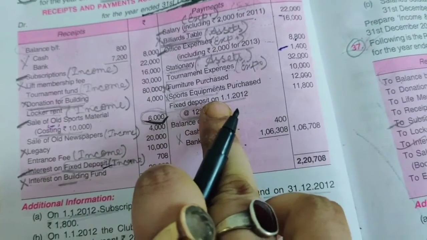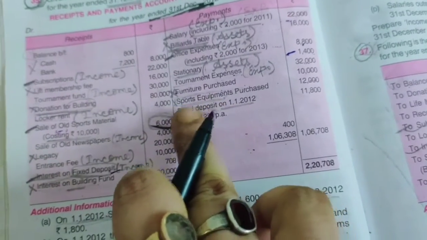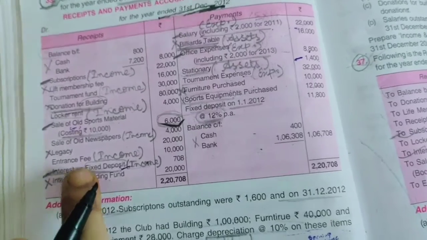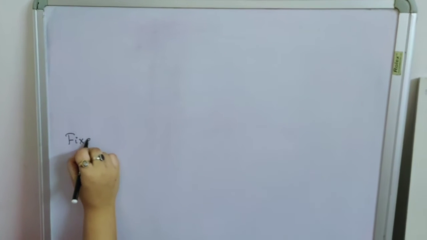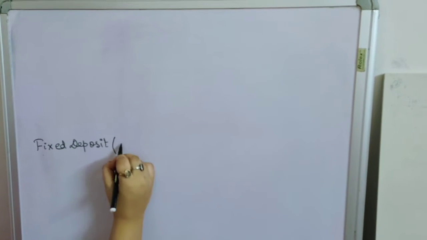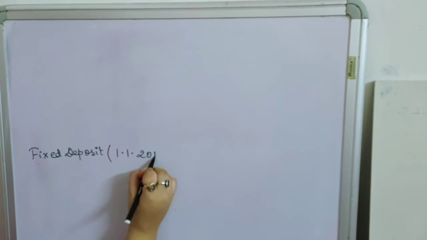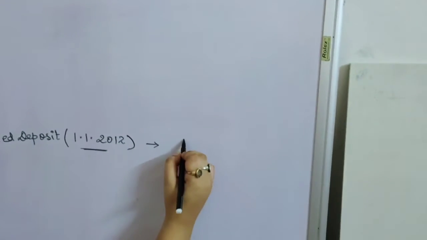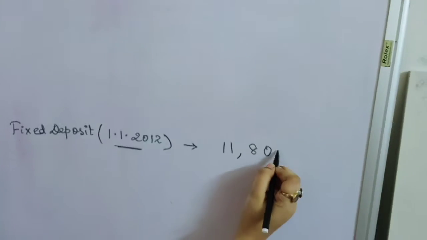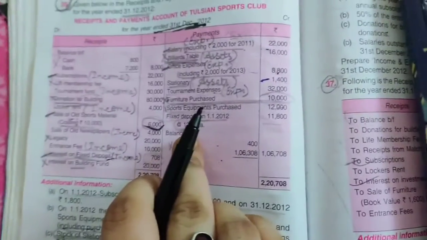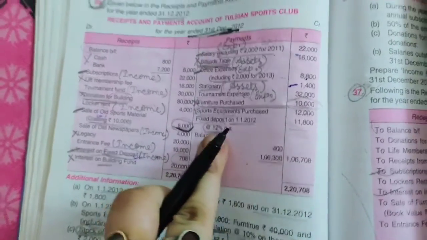Now next we have fixed deposit. Now as I told you, this rate will have an effect on the interest on fixed deposit. So we have to do one working note. Now fixed deposit, when did we make the fixed deposit? On 1/1/2012. That means in the beginning of the year, and the fixed deposit amount was 11,800. Now come to the book. The rate is 12%, right?